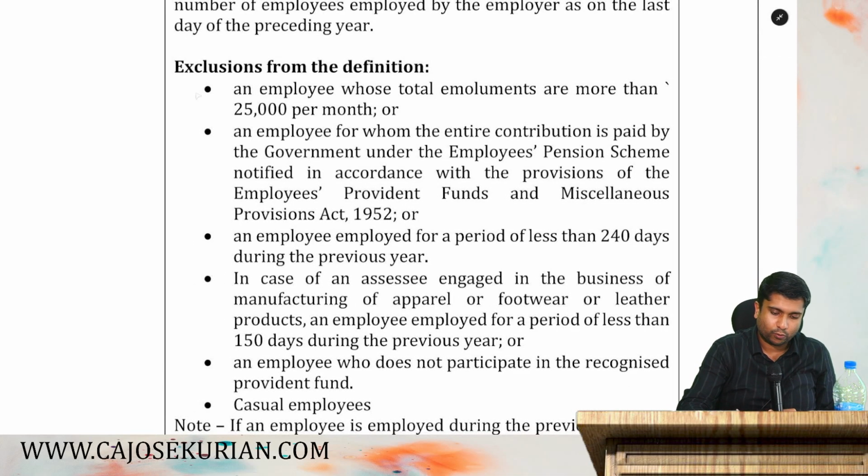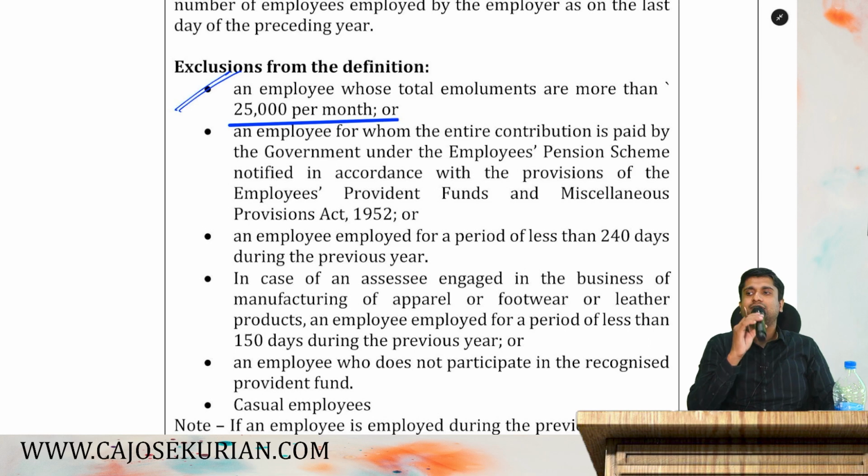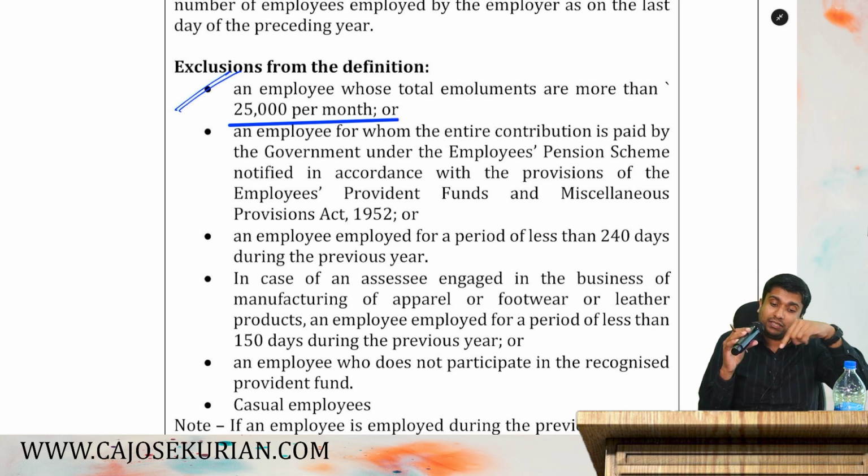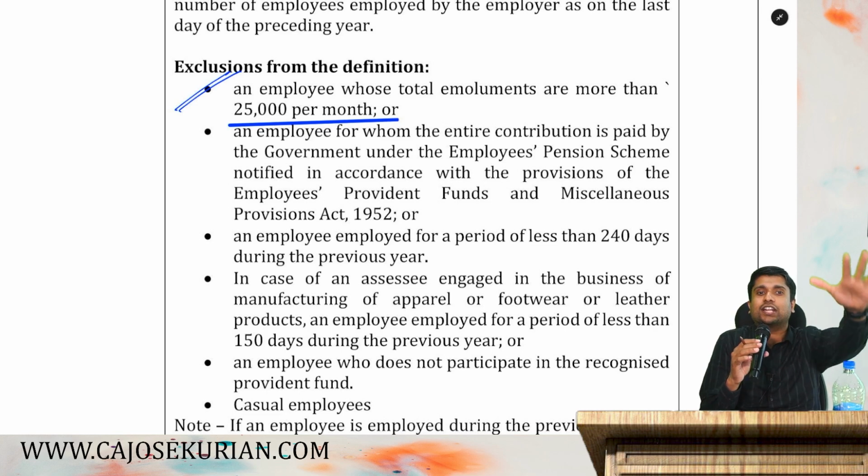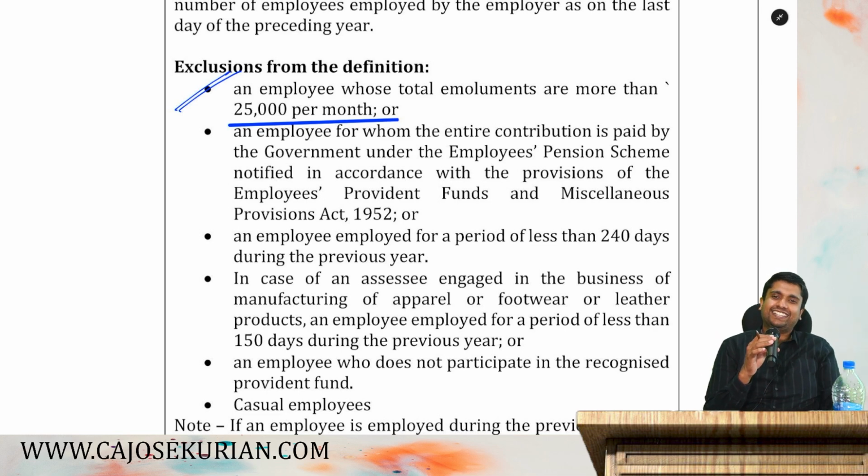So number one, what they are saying is an employee whose total emoluments are more than 25,000 per month. That simply means if you are an employee earning a salary of more than 25,000 per month, you are not an eligible employee. Normal laborers are your eligible employees. You have appointed 10 new managers having a salary of 40,000 per month, they are not your eligible employees for the purpose of 80JJAA. 25,000 per month should be the maximum salary or below that. If it is more than 25,000, they are not eligible employees.